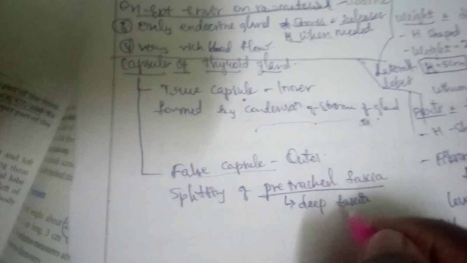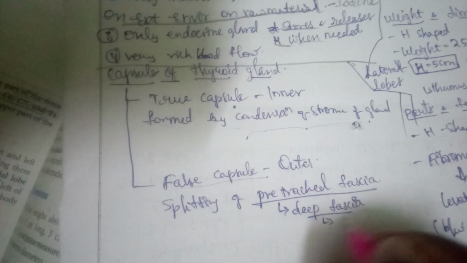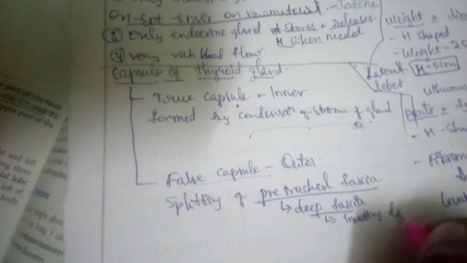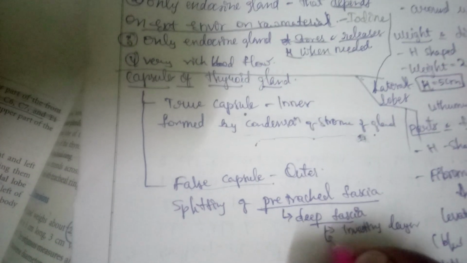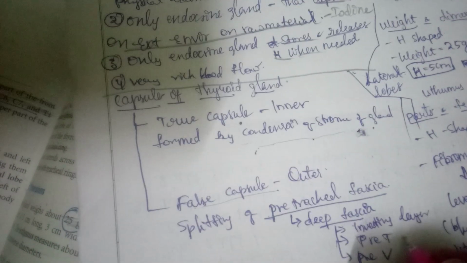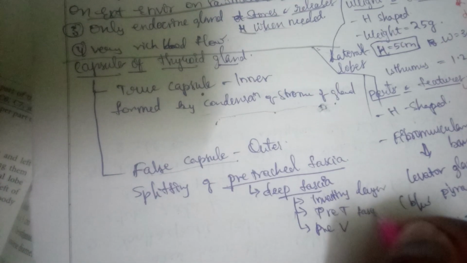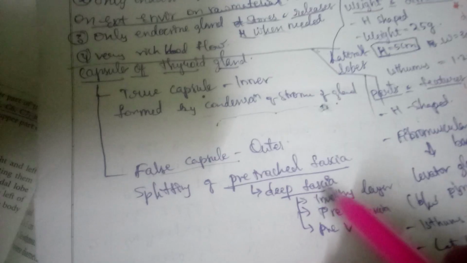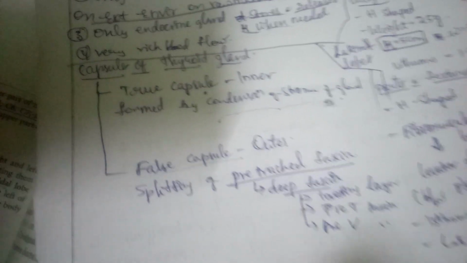Deep fascia actually has 3 layers: the investing layer, the pretracheal, and the prevertebral fascia. These are the 3 different layers of deep fascia that cover the structures.